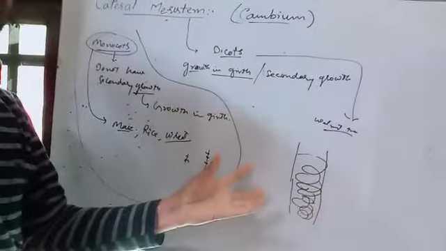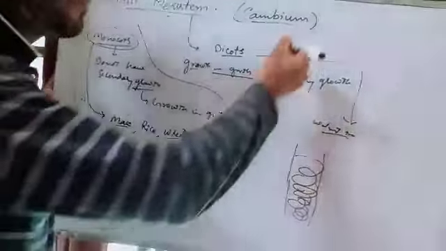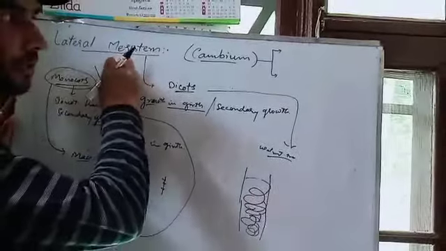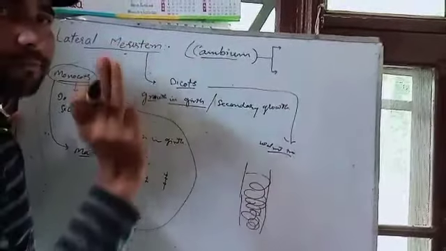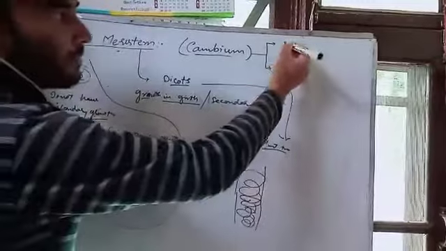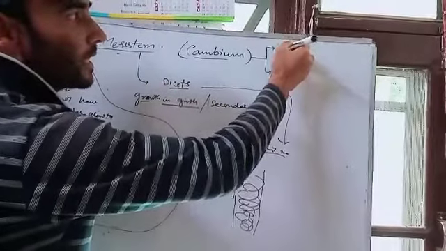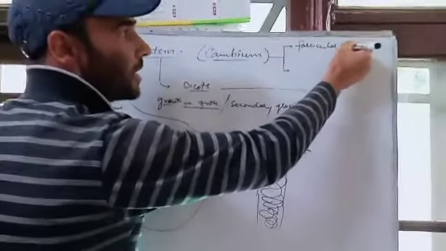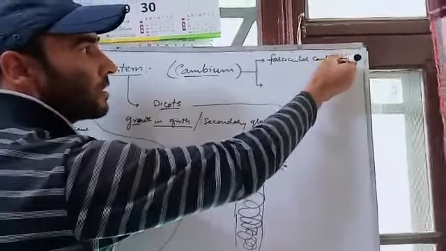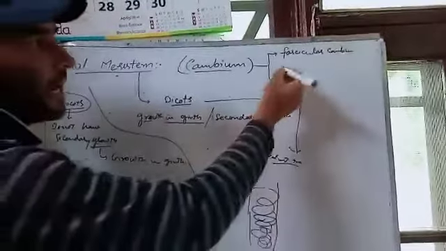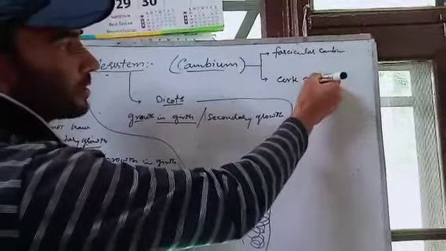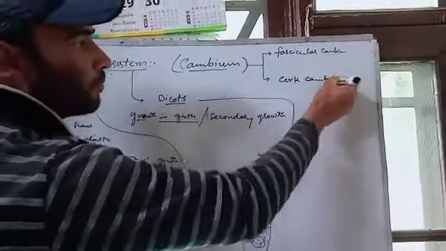What happens to the cambium? The cambium, or lateral meristem, is usually of two types. Number one is fascicular cambium, and another is cork cambium.